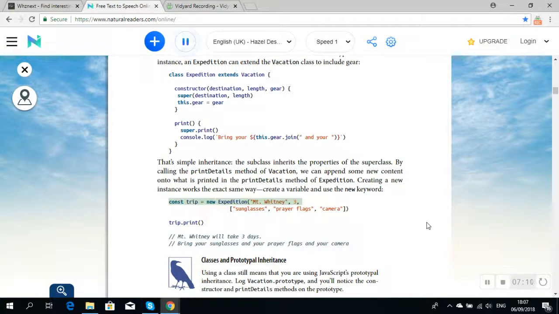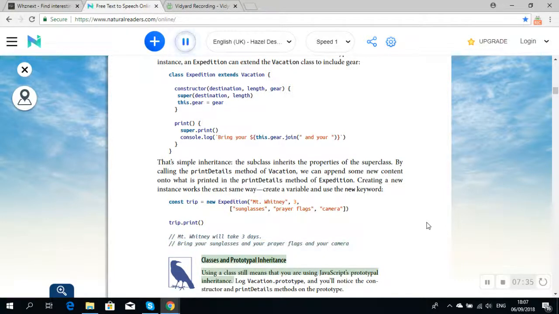const trip = new Expedition("Mount Whitney", 3, ["sunglasses", "prayer flags", "camera"]); trip.print(); // Mount Whitney will take 3 days. Bring your sunglasses and your prayer flags and your camera.